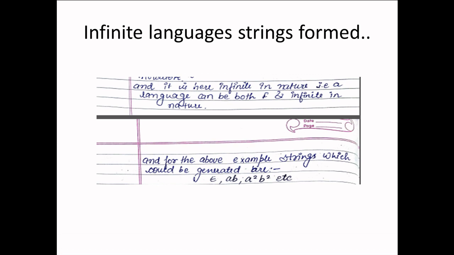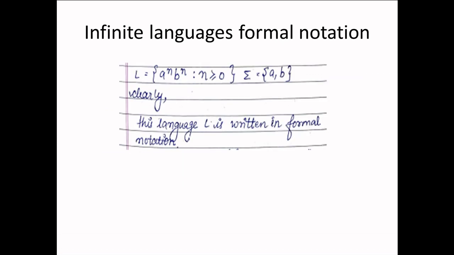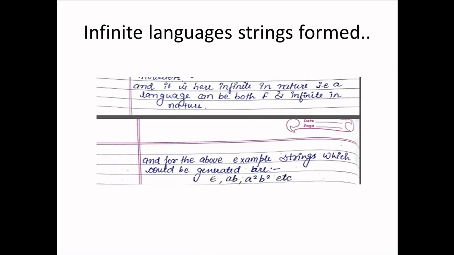Now an infinite language can also be seen through this example. As I already told you, for the given language a to the power n, b to the power n, while putting n equals 0, 1, 2, 3, we will get the possible string combinations such as epsilon, ab, a square b square, and so on.